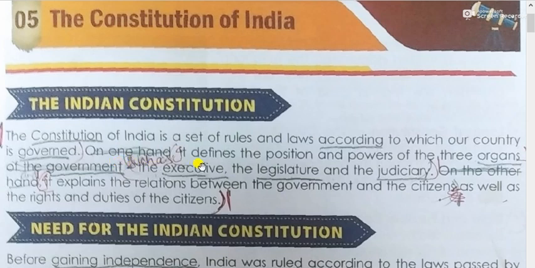On one hand, it defines the position and power of the three organs of the government: the executive, the legislature, and the judiciary. On the other hand, it explains the relations between the government and the citizens, as well as the rights and duties of the citizens. So this constitution contains major things.